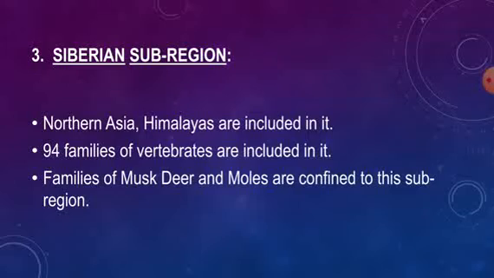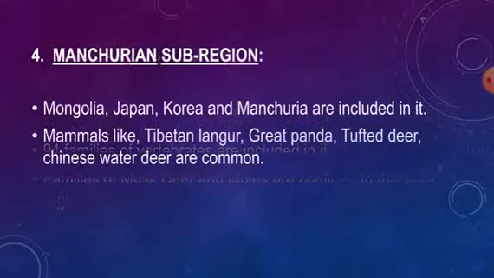In the Siberian subregion, it includes Northern Asia and the Himalayas, and here the vertebrates are represented by 94 families. Musk deer and moles are present in this subregion.